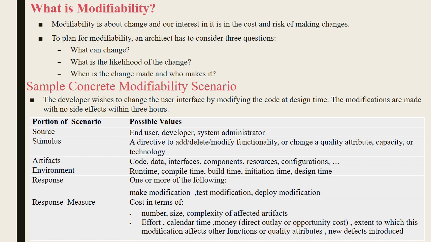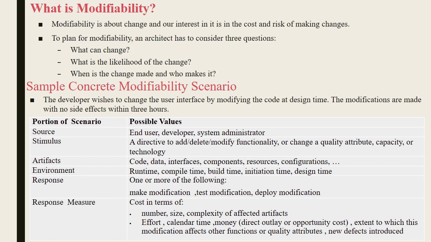The stimulus can be in the functionality, an attribute, the capacity, or the technology. Artifacts can be either code, data, or interface. Environment can be design time, build time, or runtime. Response means it can make the modification of the code, or the test can be done on the modification.